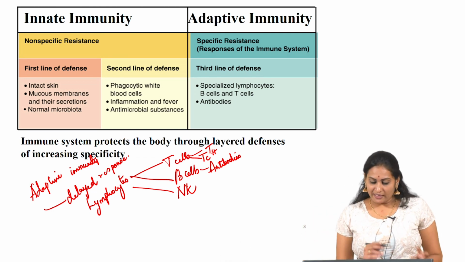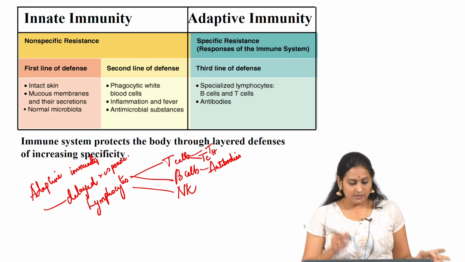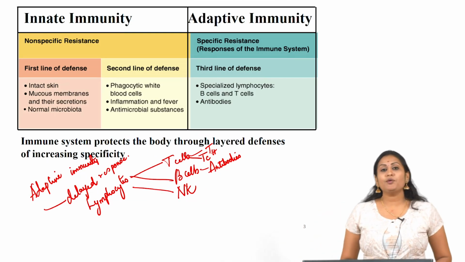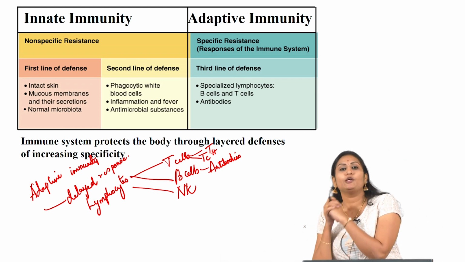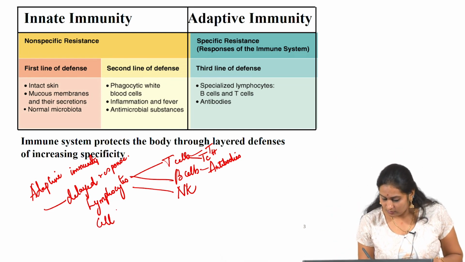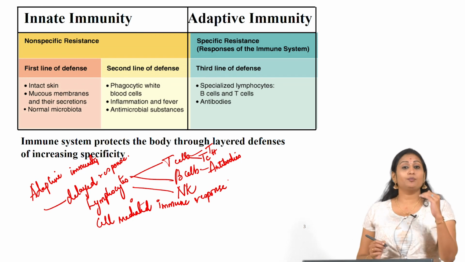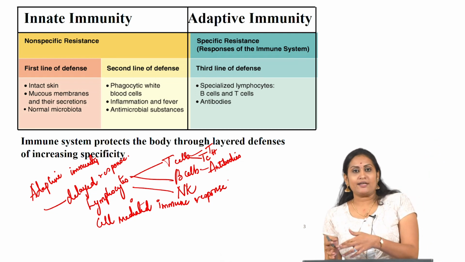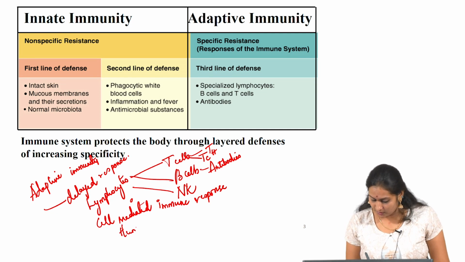When the immune response is because of the cells, in innate immunity as well as in adaptive immunity, it is called cell mediated immune response. The other immune response is mainly based on proteins or antibodies, which are not cells, and it is termed humoral mediated immune response.